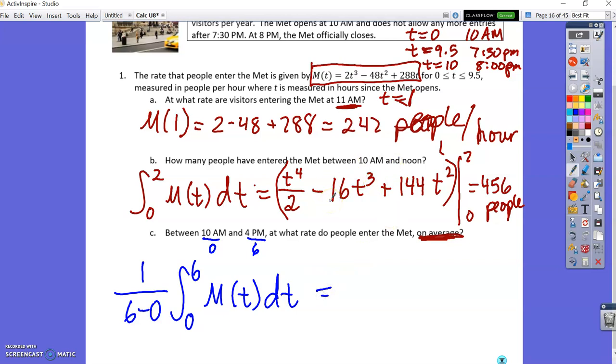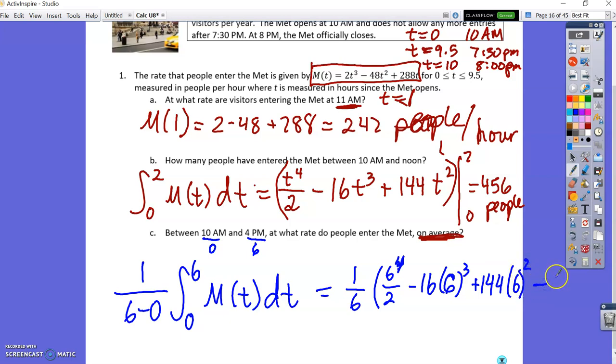We'll end up with 1/6 times this integral evaluated from 0 to 6. We'll plug in 6 first, 6 to the 4th, plus 144 times 6 to the 2nd power, minus 0, because when I plug in 0, I get all zeros.